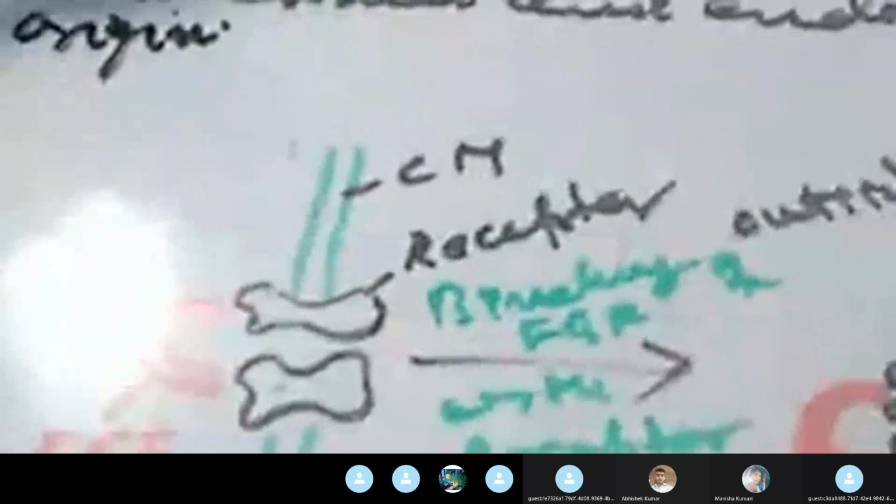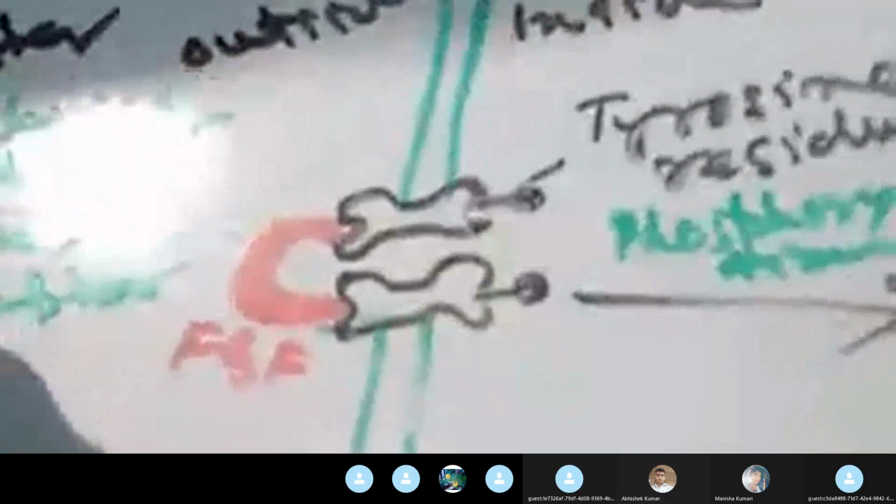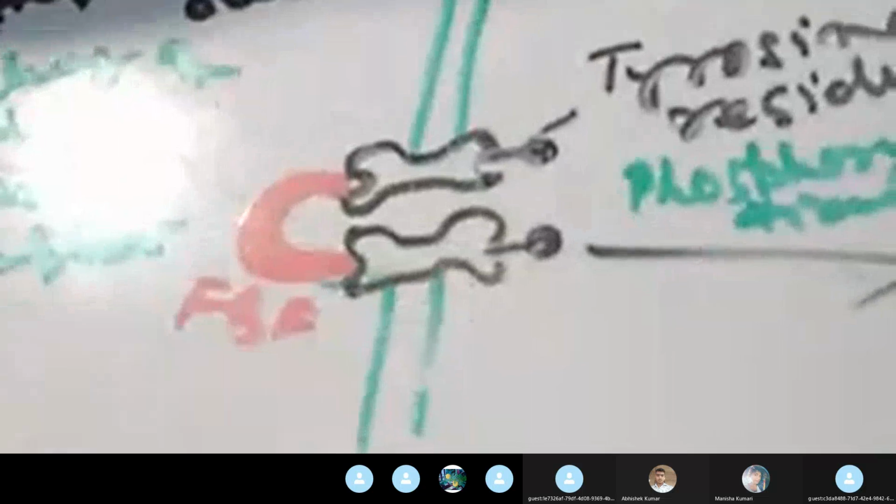This is the phosphate group associated with the tyrosine residue, and this results in the cascade or chain of reactions, which finally results in the mitogenic activity, which in turn brings about the initiation of the proliferation of animal cells in the culture medium. So this is the process, the mechanism of action of the FGF.